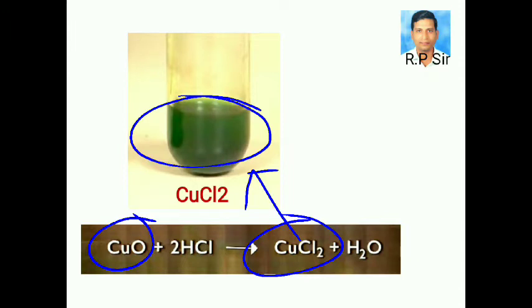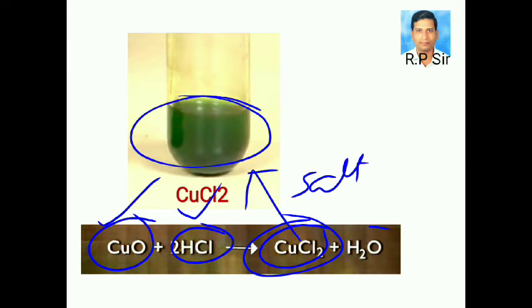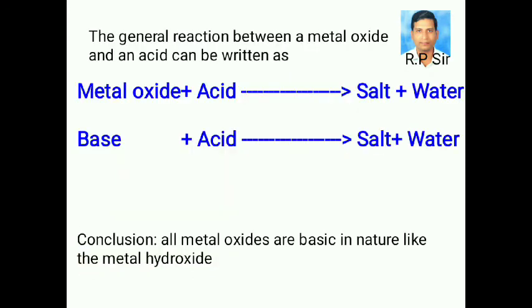Copper oxide is a metal oxide, hydrochloric acid is an acid, copper chloride is a salt, and H2O is water. The general reaction between metal oxide and an acid can be written as: metal oxide plus acid gives rise to salt and water.